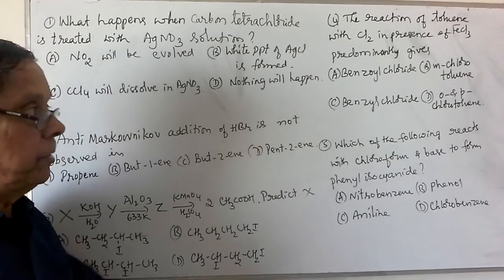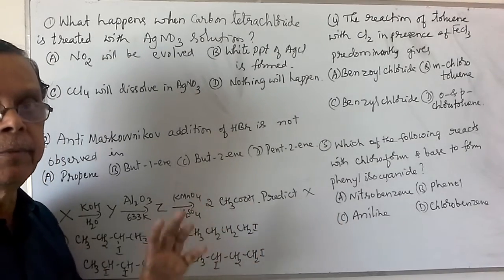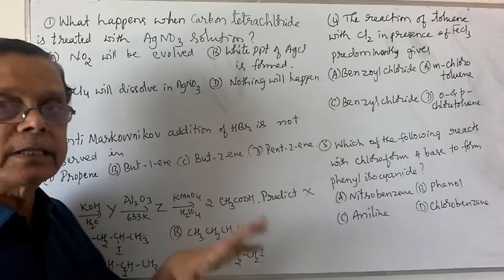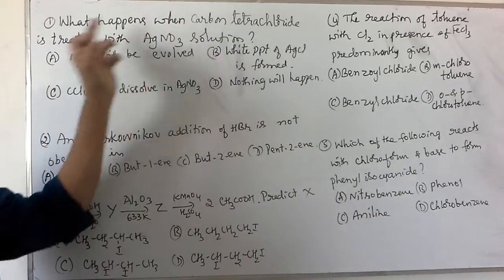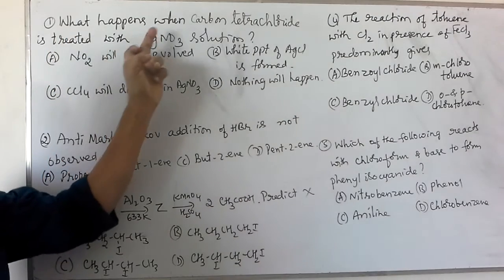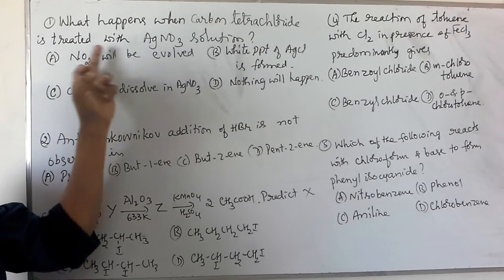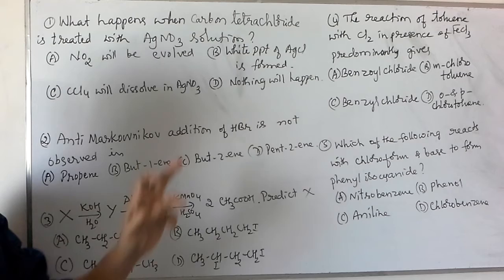Second year. We were studying the halogenated compounds, some important questions. Let me take some more important questions in the same chapter. The first question is, what happens when carbon tetrachloride is treated with silver nitrate solution?